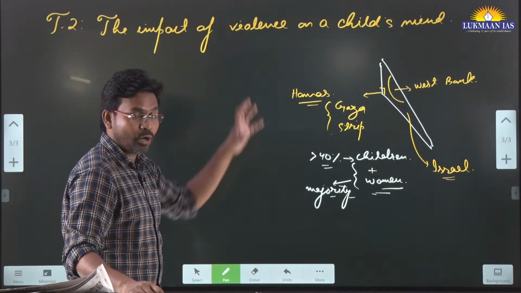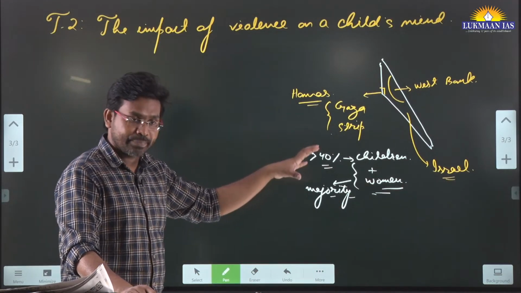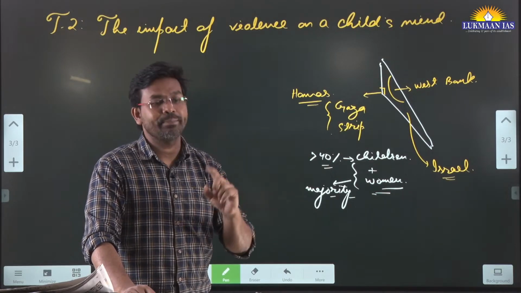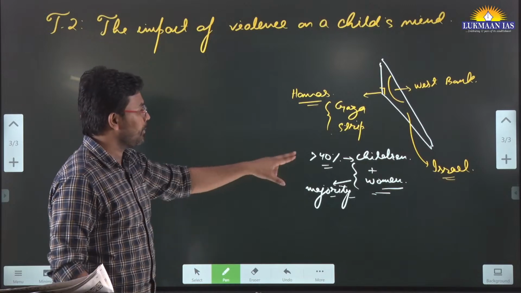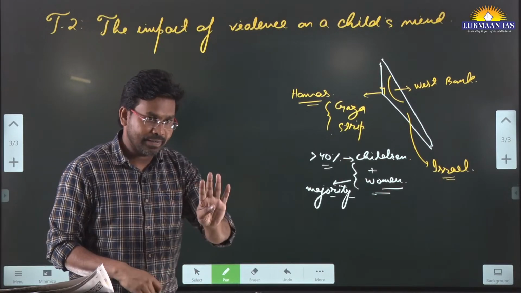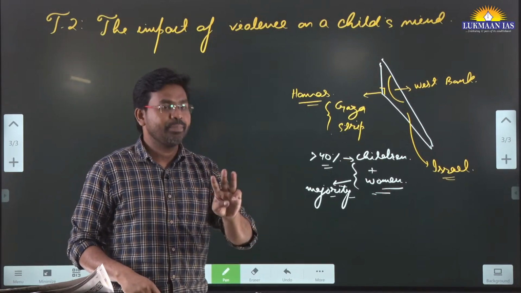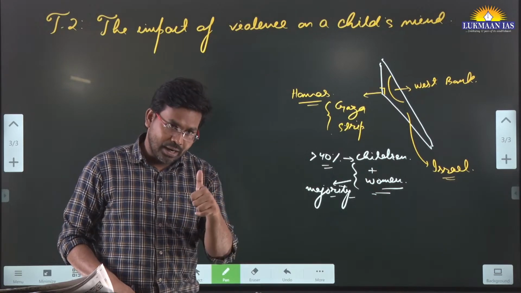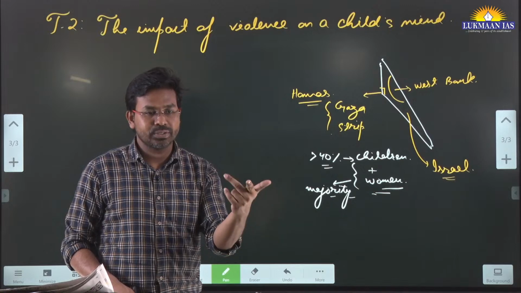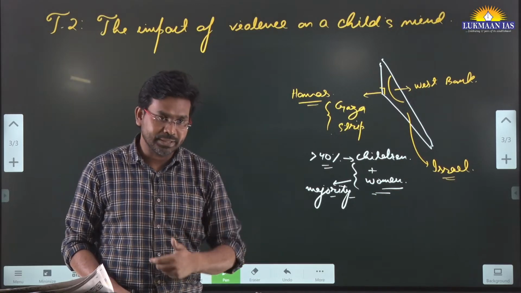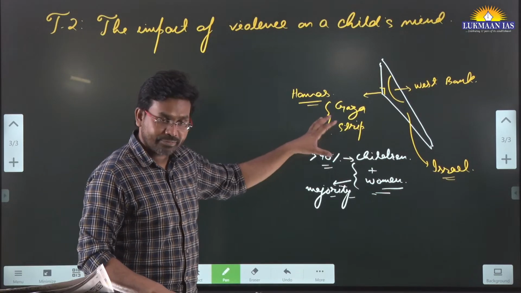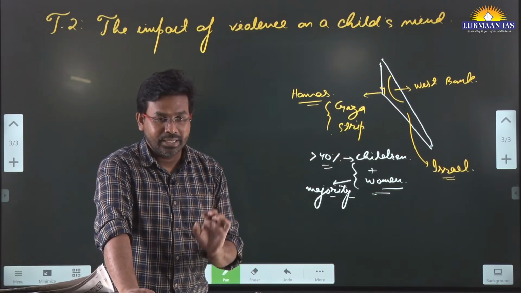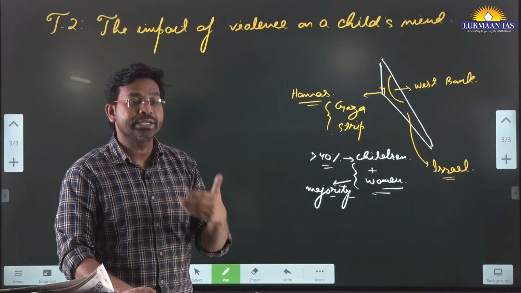So in this article they talk about what impact violence like this creates on the mind of a child. For example, there is a family with two or three siblings. If a child loses his brother, his sister, maybe his mother, and he survives this warfare, what impact will it have? He will have a kind of revenge mentality.